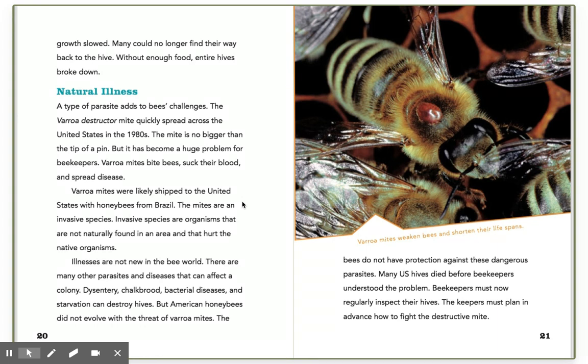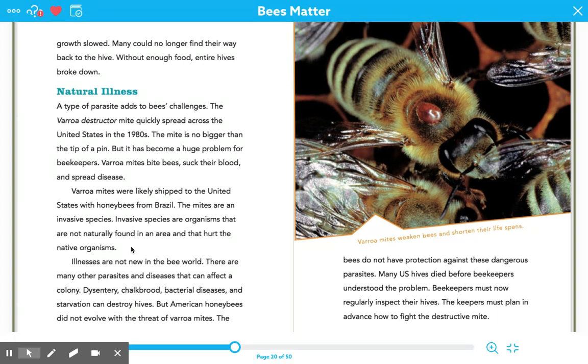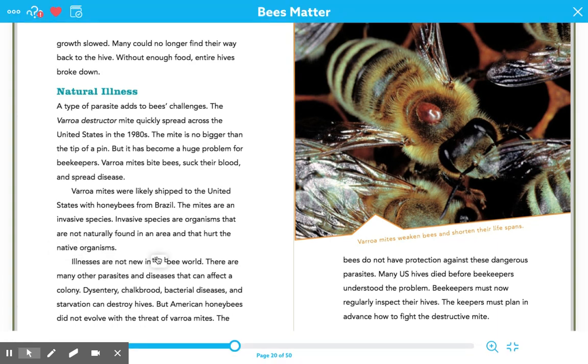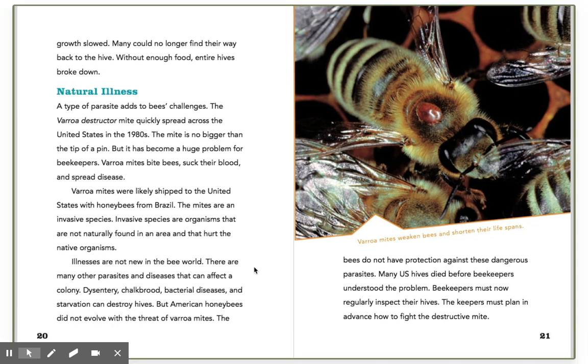The mites are an invasive species. Invasive species are organisms that are not naturally found in an area and that hurt the native organisms. Remember, native means that's where they originated, that's where they started. Illnesses are not new in the bee world. There are many other parasites and diseases that can affect a colony. Dysentery, chalk brood, bacterial diseases, and starvation can destroy hives.